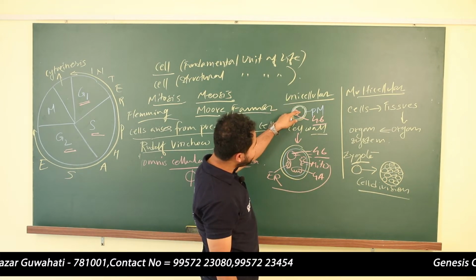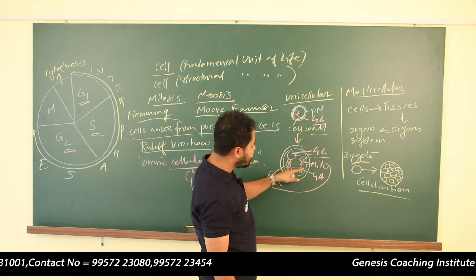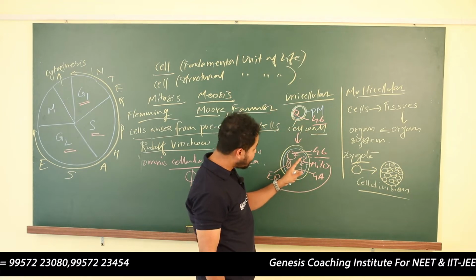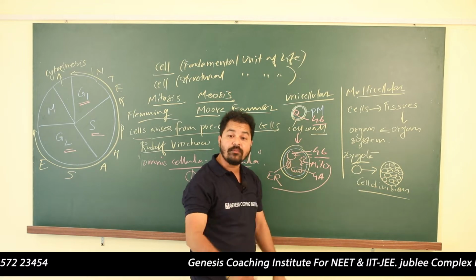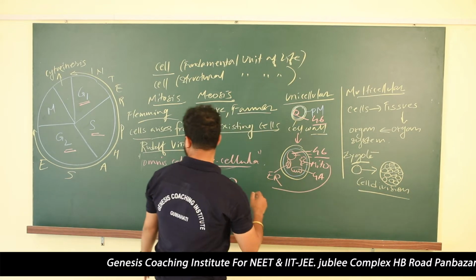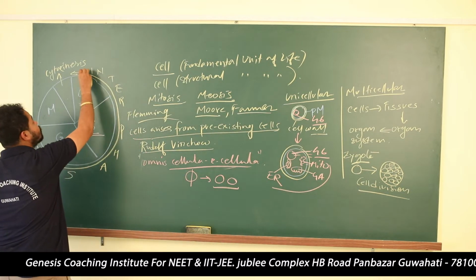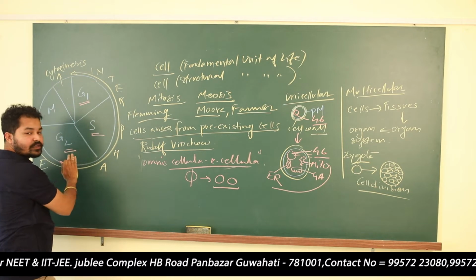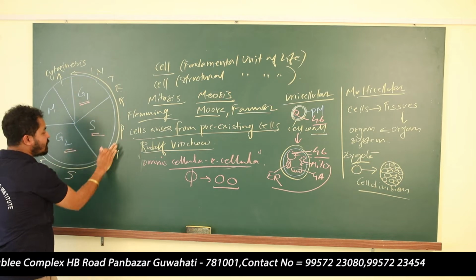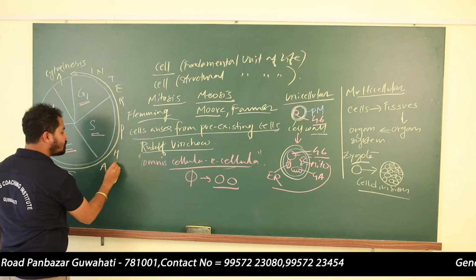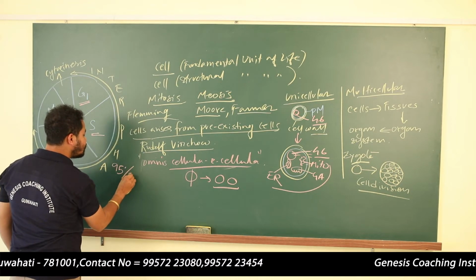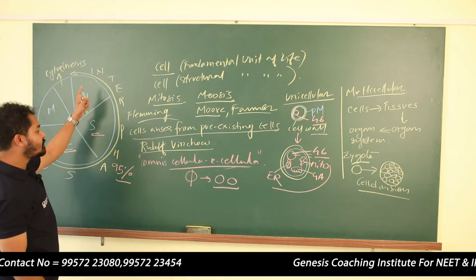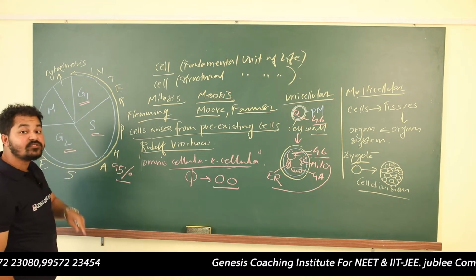Now if this cell needs to divide, it needs to produce another copy of these cellular organelles, but for the preparation we need some raw materials. These raw materials will be produced here. Are you getting my point? So this phase is the longest phase, known as the interphase. It consists of 95% of the cell cycle. 95% is taken by the interphase only.